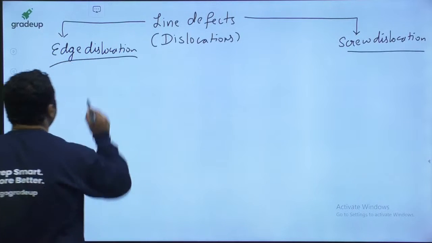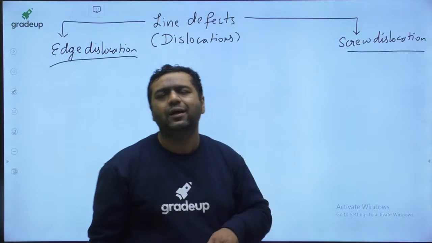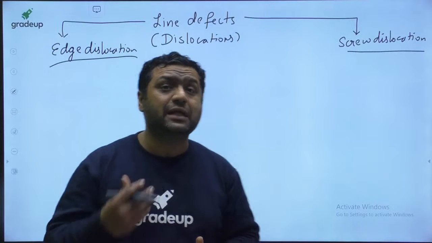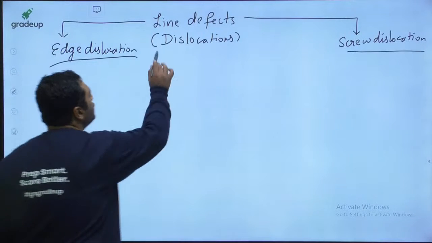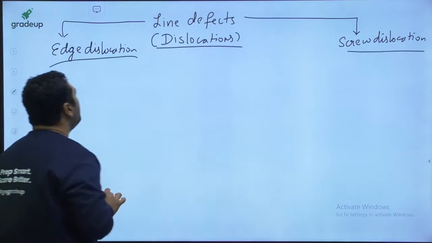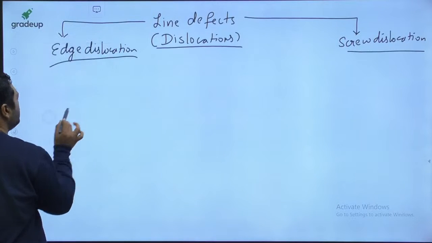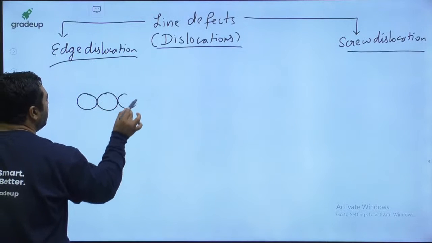So my dear, when we are saying edge dislocation and screw dislocation, they are said to be the line defects. When we are talking about this, one more name is dislocation. For showing you edge dislocation and screw dislocation, I am showing you a complete lattice.